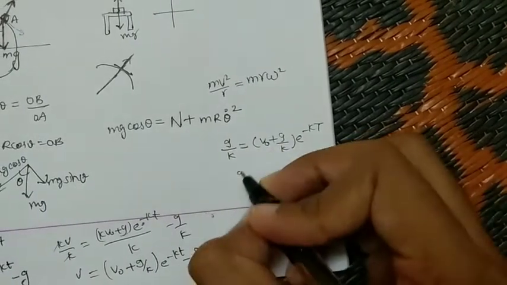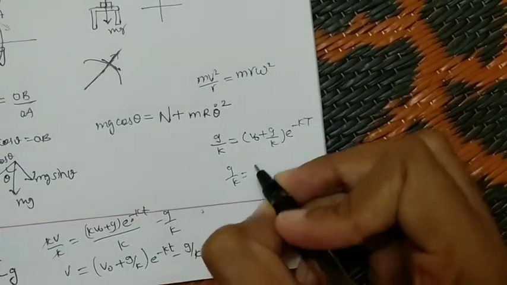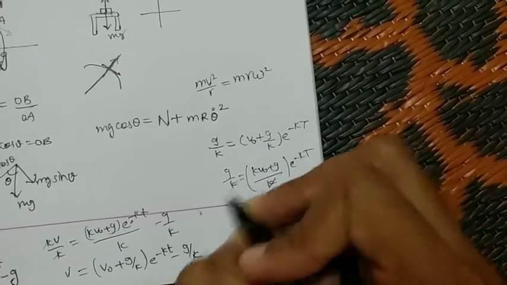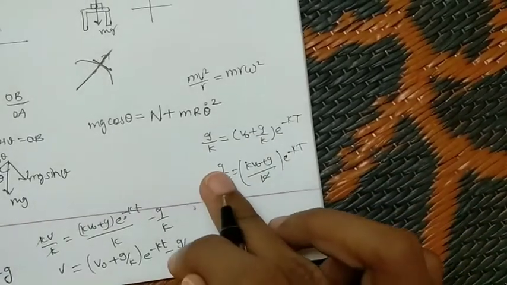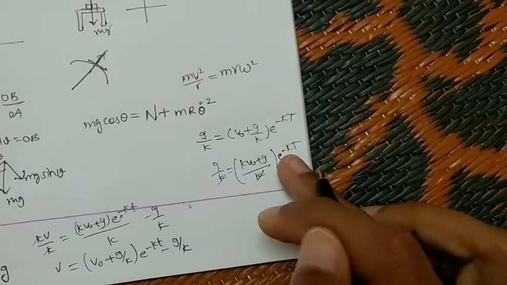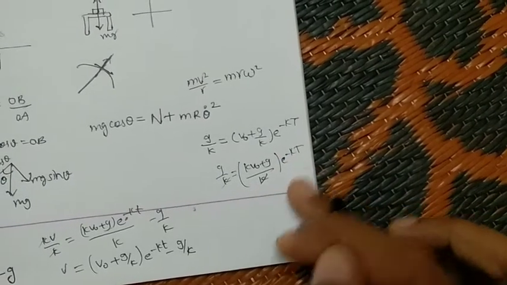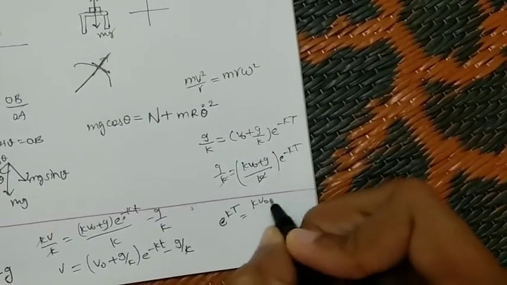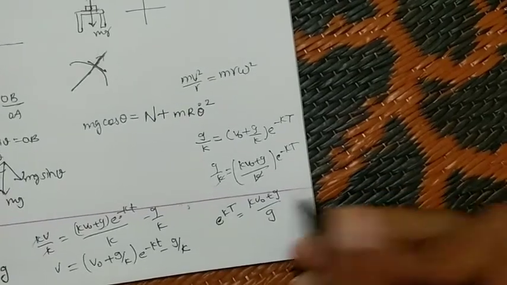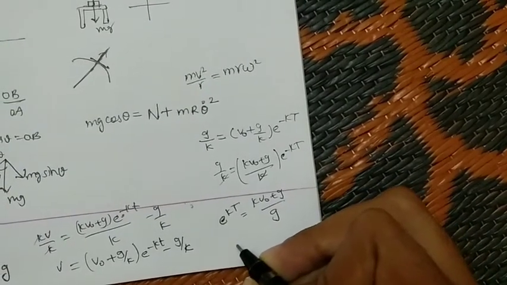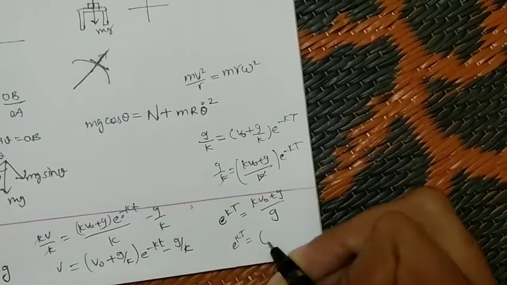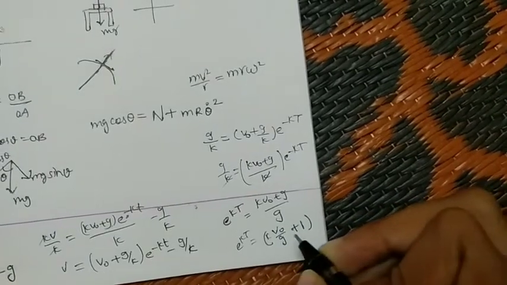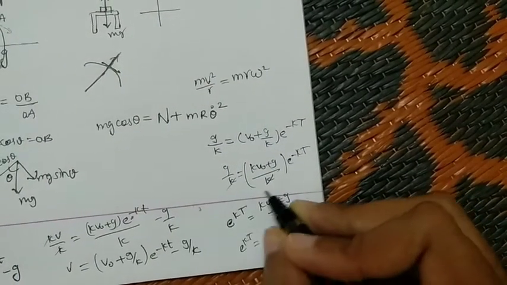So let's take the LCM over here. So g by k, and kv naught plus g by k, e power minus kt. Cancelling k on both sides. Now we send this g to this side, and e power minus kt is nothing but 1 by e power kt. So if we send e power kt to this side and g to that side, we get kv naught plus g by g. After simplification, e power kt is nothing but kv naught by g plus 1. Or if we want, we can keep it like that only.